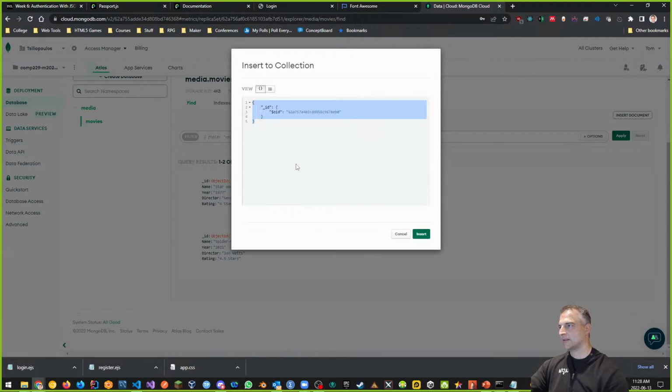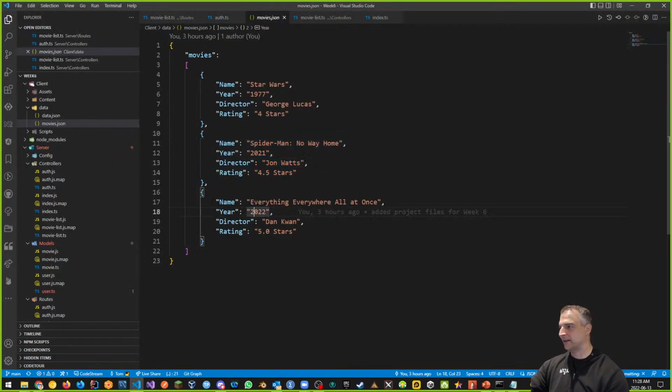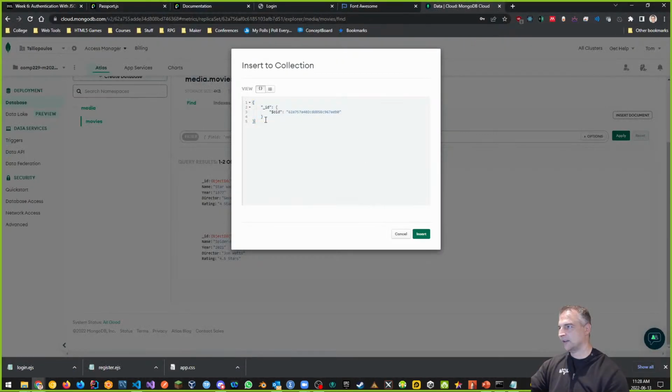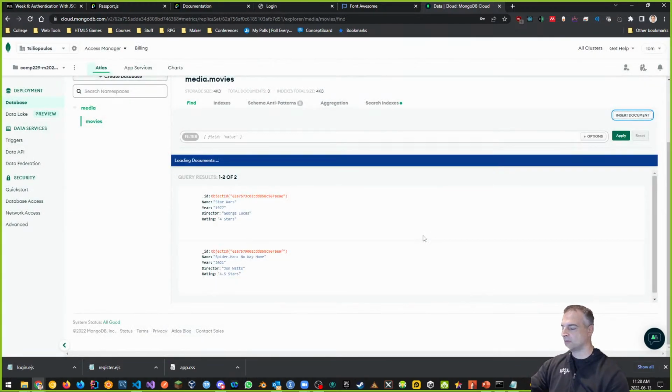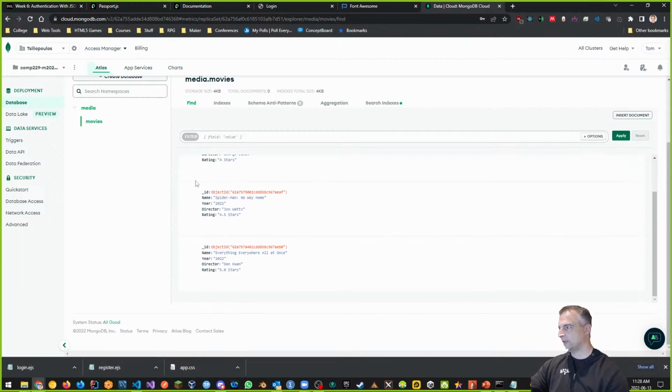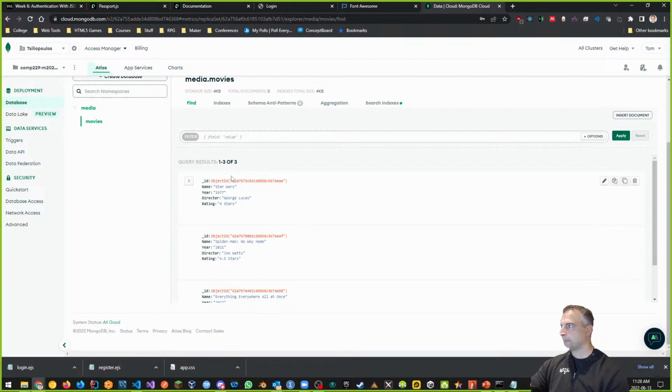So I go over here and we go back to our data. I want to grab just this part right here, copy it, and go in here, put a comma, and insert it like that. And we're good to go. So that's the third document we have up. So this is some documents up there. Okay. So this is definitely a way to get data in here.